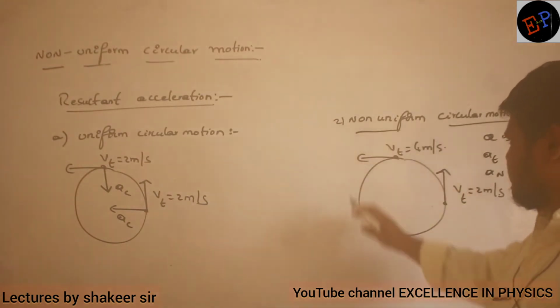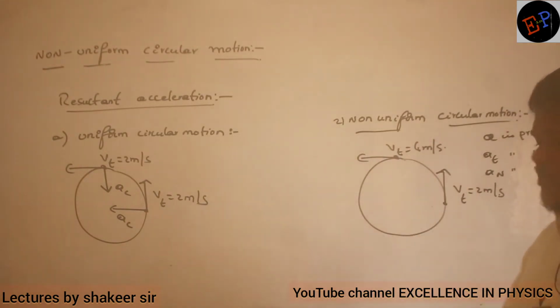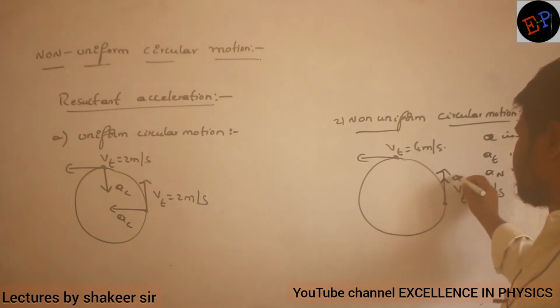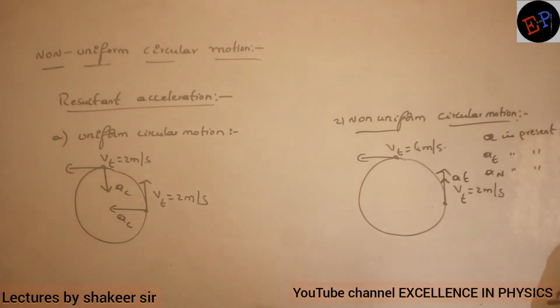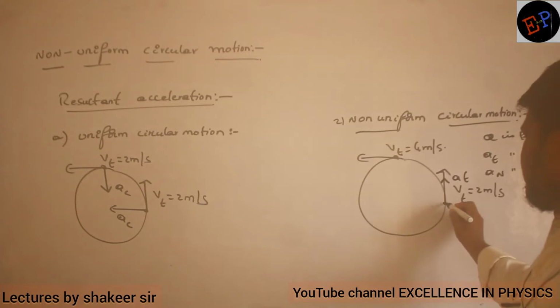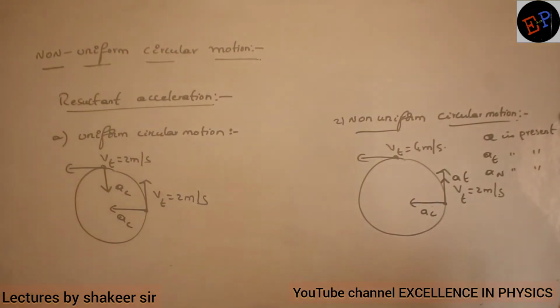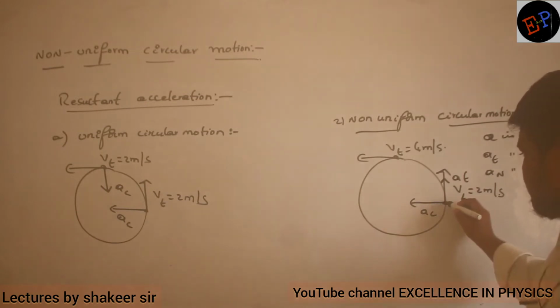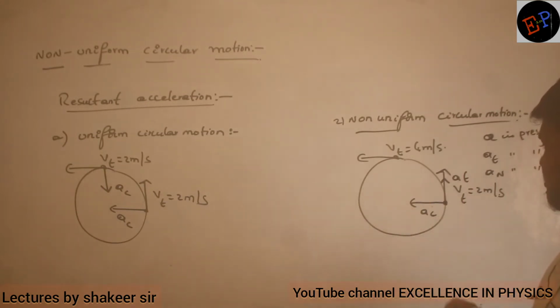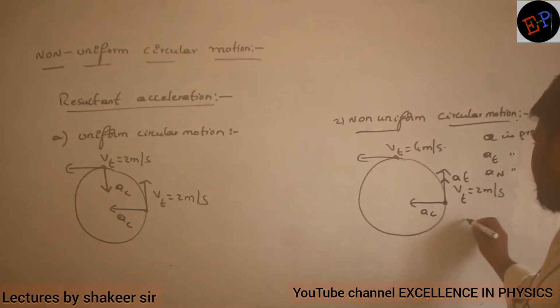So what about the velocity of the body? Tangential speed is increasing, no? So therefore, what is the direction of tangential acceleration? This is the direction of tangential acceleration. And centripetal acceleration is always present, no? This is the direction of centripetal acceleration. So therefore, the net acceleration acting on this body, can I say it is the resultant of this acceleration and this acceleration? Clear, no?